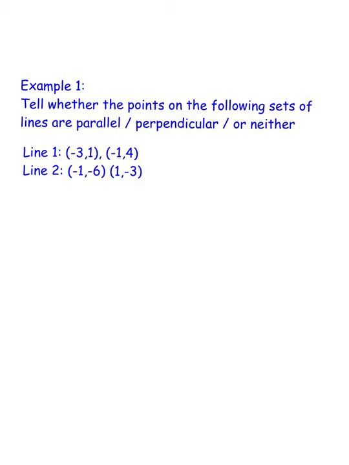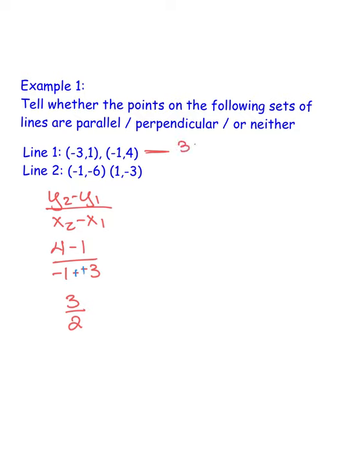So if I look at line 1, I'm going to do my slope formula, which is y2 minus y1 over x2 minus x1. So I have 4 minus 1 over -1 minus -3. If I do the math, on the top, 4 minus 1 is 3, and on the bottom, I like to do keep, change when I'm subtracting. So -1 plus 3, that gives me 2. So the slope of this top one is 3/2.